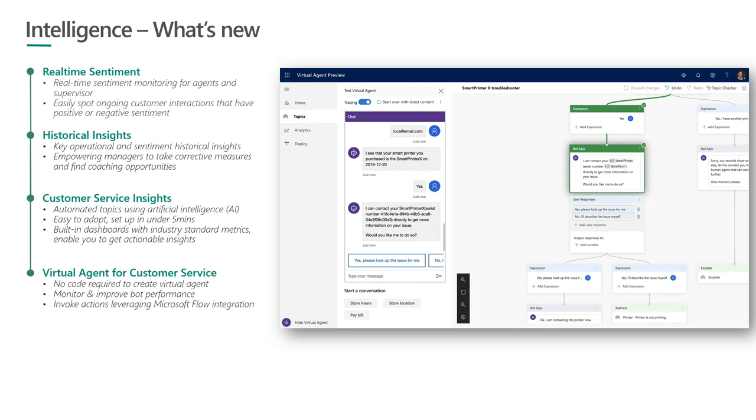So bots will be able to take actions that are powered by Microsoft Flows. This will open up a lot of scenarios around how you can connect your bot to multiple different services that the bot already has connectors around. Again, we have multiple sessions both today and tomorrow covering customer service insights and virtual agent. I have a list of some of those sessions in the next slides, which you can look at. I would encourage you to take a look at some of the in-depth sessions on customer service insights and virtual agent during the conference.